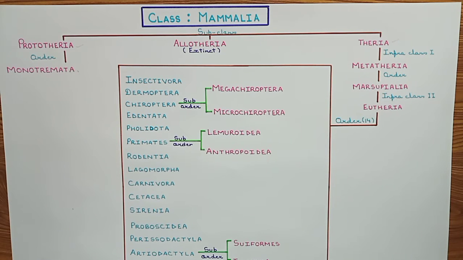So in this lecture we will be discussing a brief classification of class Mammalia. Here I will be discussing the flow chart and the different subclasses of class Mammalia, their orders and their infraclasses. The detailed characters of the different classes will be given in the next video. I will be putting a link in the I button.